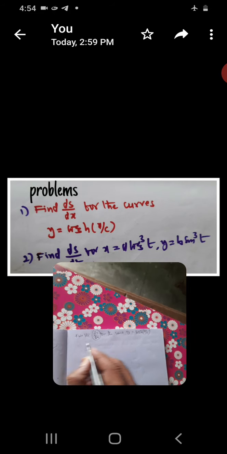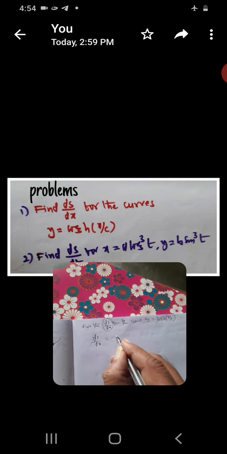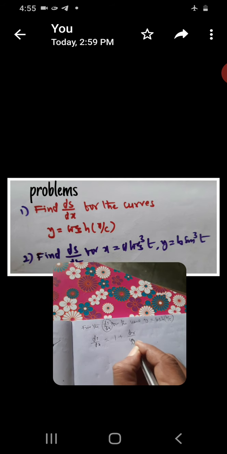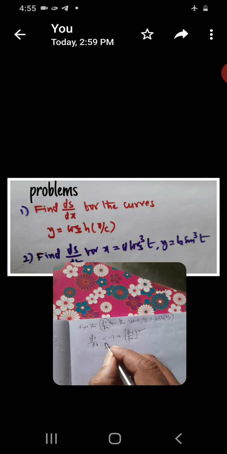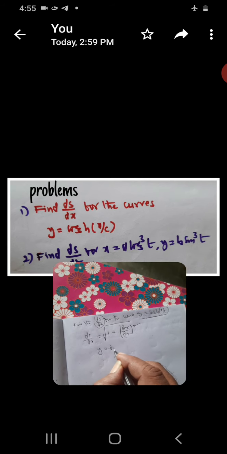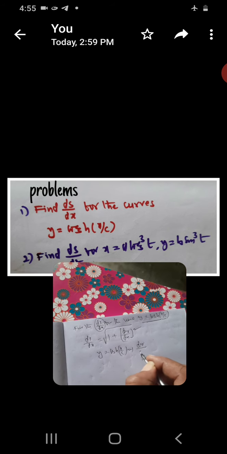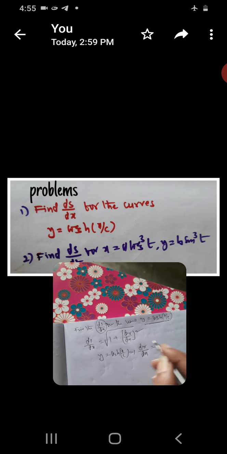The ds by dx formula is ds by dx is equal to the square root of 1 plus (dy by dx) whole square. Here y is given, y is equal to c cos h (x by c). To find the derivative with respect to x,